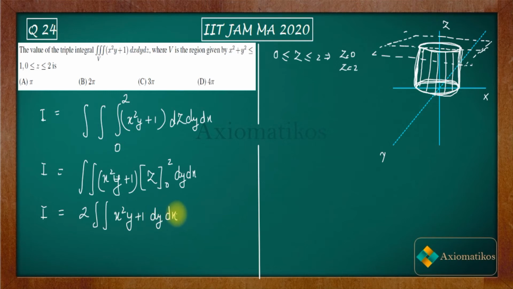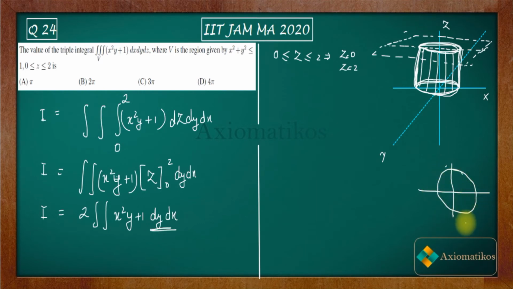Now what you have to do after this step is to see the projection of this solid cylinder on the xy plane. Now what is the xy plane? It's this plane. If you project, let us say you have a torch over here and you are projecting this surface on the base, what will you get? You will get a circle of radius what?